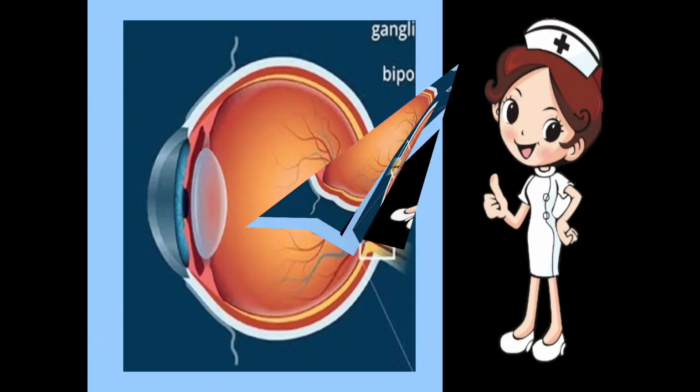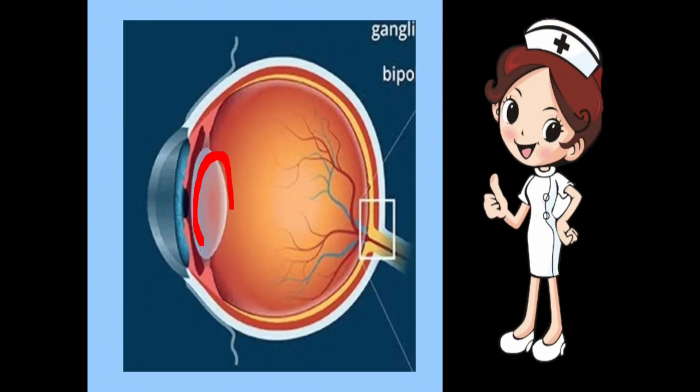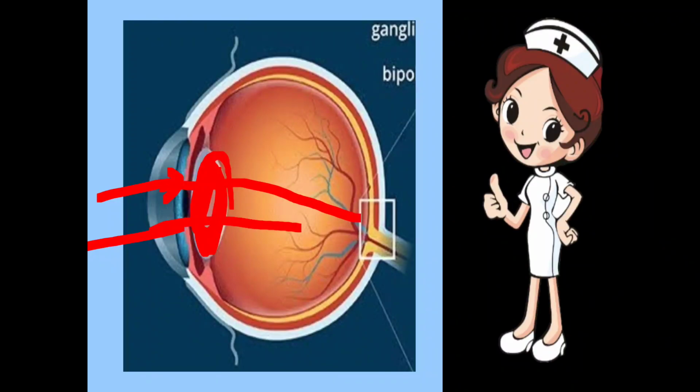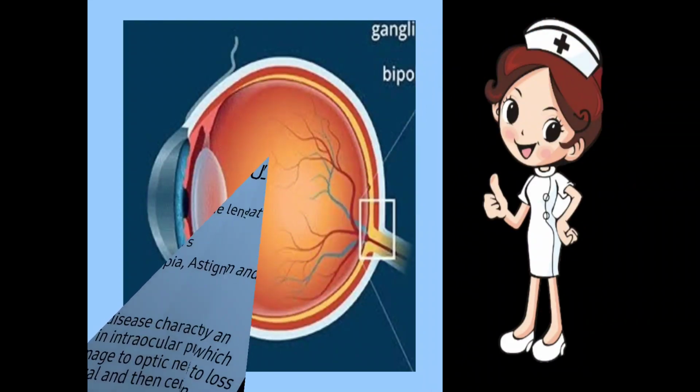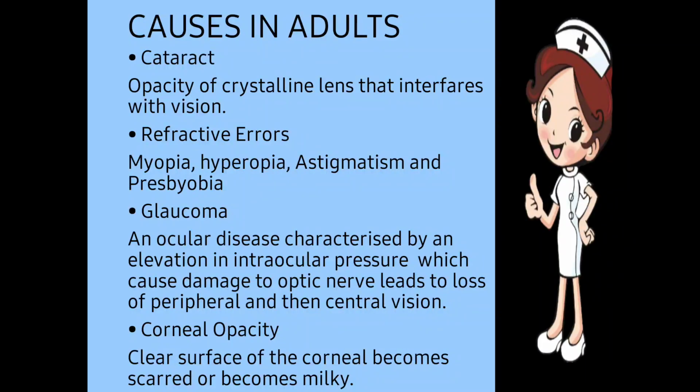Okay, let's move here. This one is the crystalline lens which is present here. As we grow in age, at the age of 40, 45 to 50 and more than 50, this lens gets opacified. Due to the opacification of the crystalline lens, those rays which enter from the cornea and are supposed to focus on the retina will not properly focus on the retina, due to which the image cannot be formed on the retina. As a result, the patient is not able to see. Okay, so the first reason is the opacification of the crystalline lens, or we can say it's a cataract that interferes with the vision.